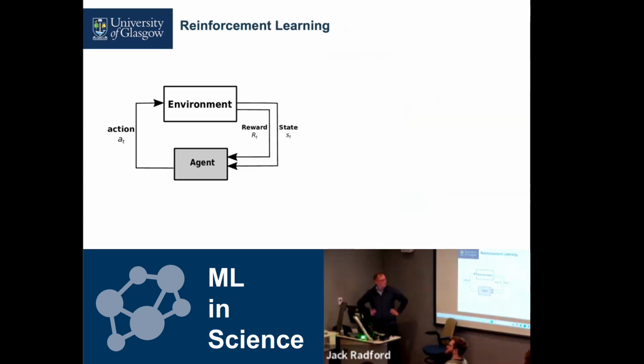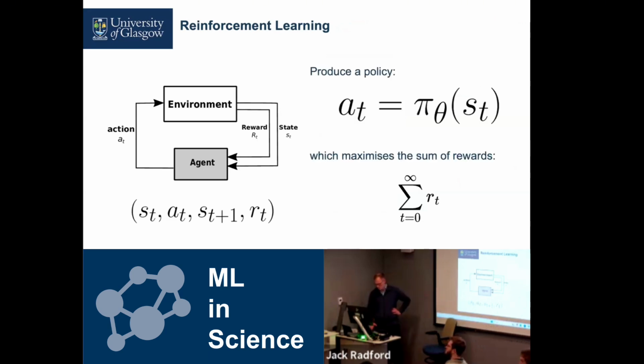So the overall goal of reinforcement learning is to interact with this control loop, collect examples of states, actions, next states, and rewards, and then train a policy called Pi, which maximizes the total reward over an episode. Importantly for this, we don't know explicitly what the transition function is, so how the states progress to the next states, or what the reward is. All we can do is interact with the system and collect examples of states and actions, next states, and rewards. So that's the general framework.